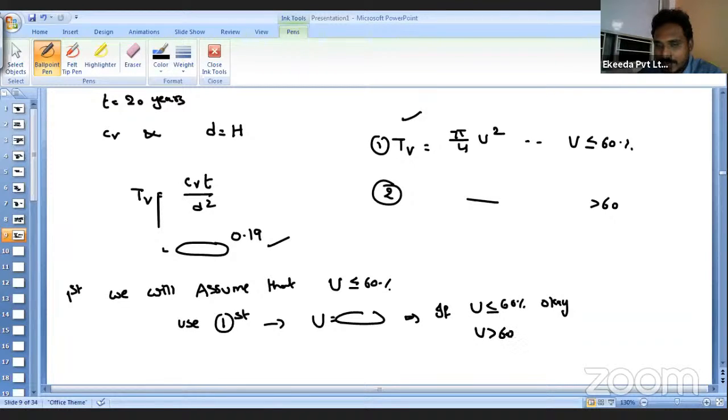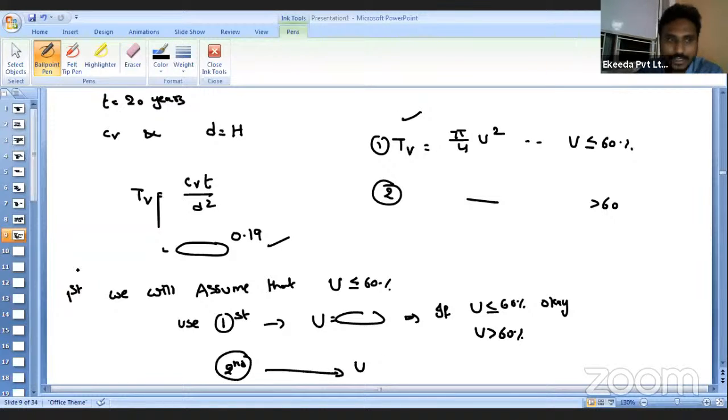But if it comes greater than 60, then is the first formula really applicable? No. If it comes less than 60, okay, no problem, we have already used the correct equation. But if it is greater than 60, we have used the wrong equation. So in that case, we have to use the second equation and then find out the degree of consolidation. Okay, this is how we will find out. If we know the time gap, then we can find out how much degree of consolidation has happened. Or if we know the degree of consolidation, then we can find the time. Vice versa, we can do it.